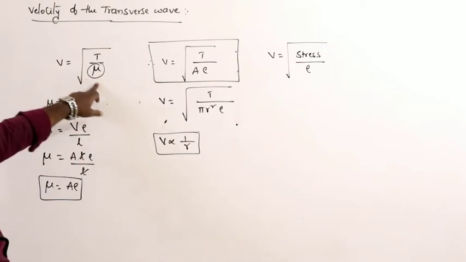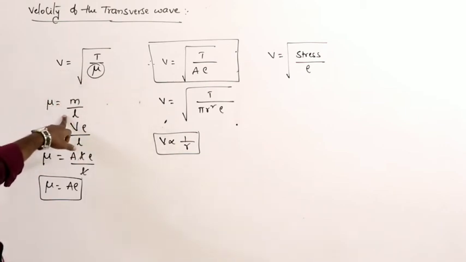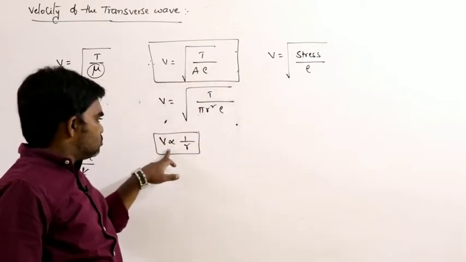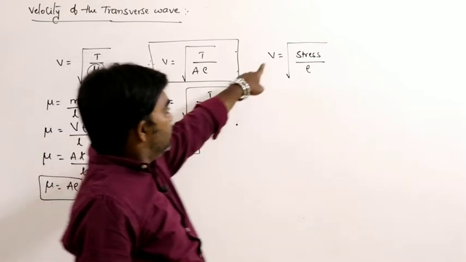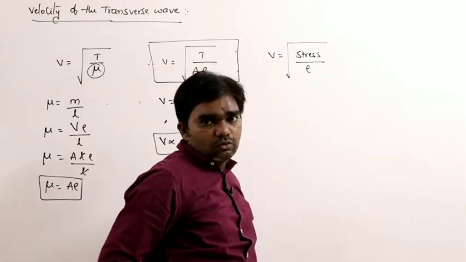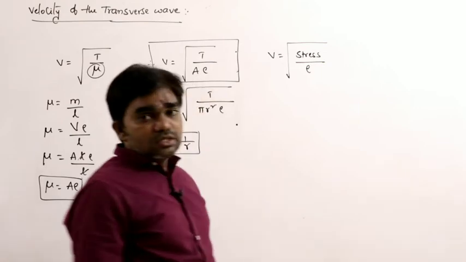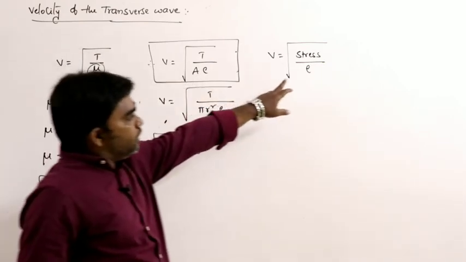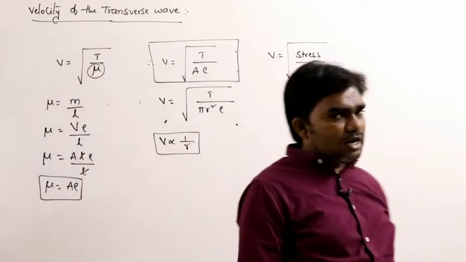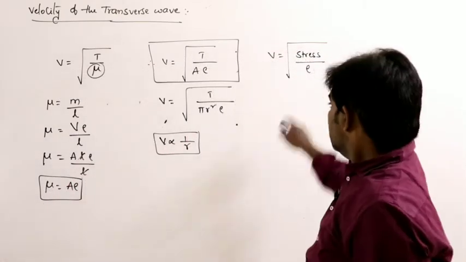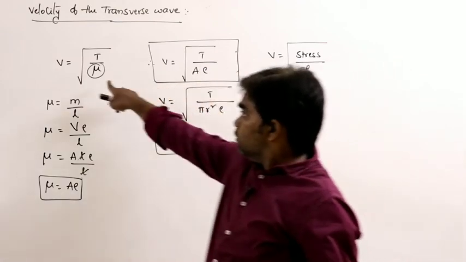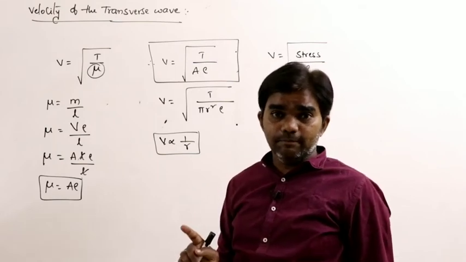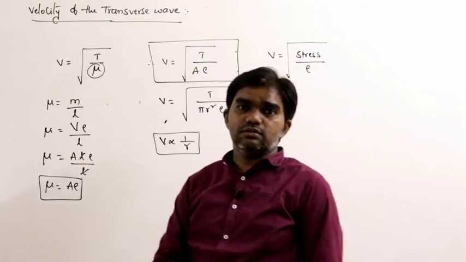V is equal to the square root of T by mu, where mu is mass per unit length. Written as T by A rho, with area equal to pi r squared, V is inversely proportional to r. Then V can be written as the square root of stress by rho. So when can we use this formula? Rho is the density, mass per unit volume, but mu is mass per unit length. That is very, very important. Based on the given formula, we have to use the right one.